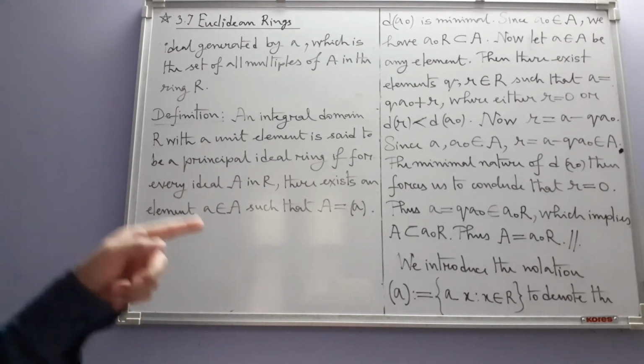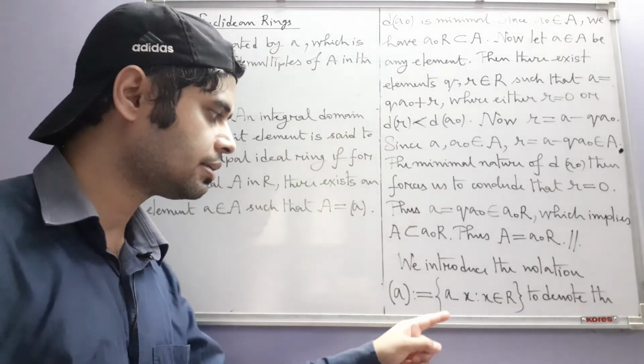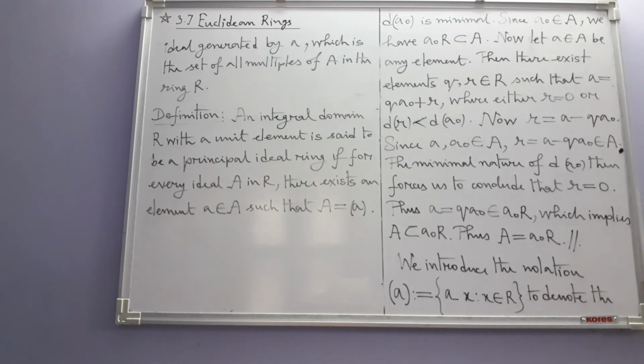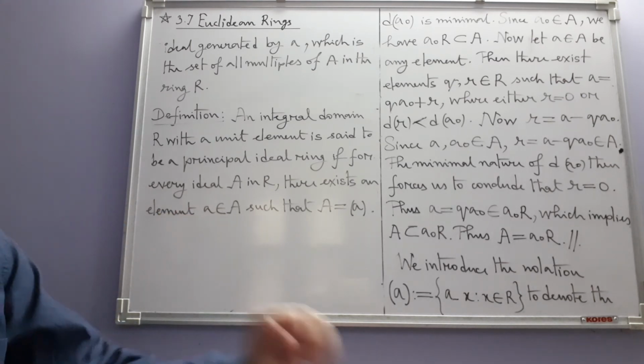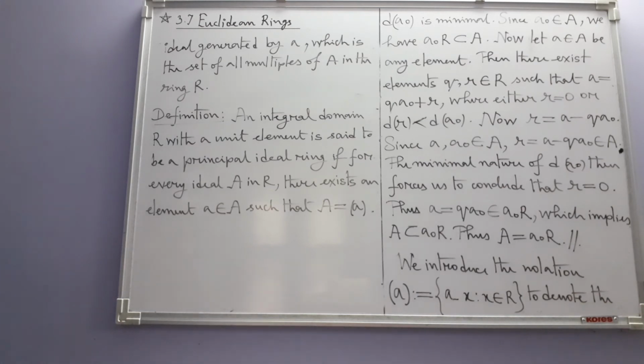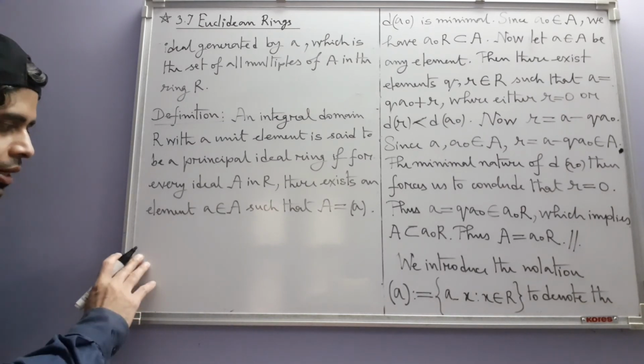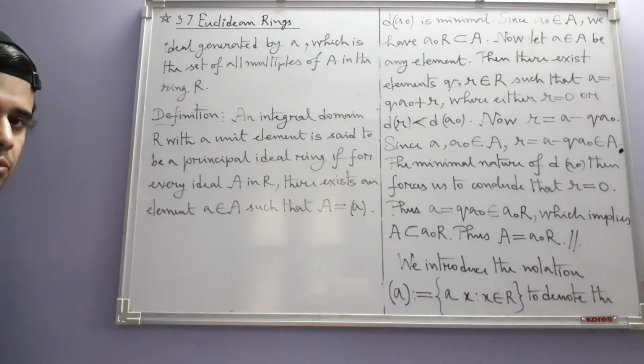Now we have seen that in a Euclidean ring every ideal is a principal ideal. Now if we can show that every Euclidean ring also has a unit element, then it will tell us that every Euclidean ring is a principal ideal ring, and that is true. Euclidean rings have unit elements.